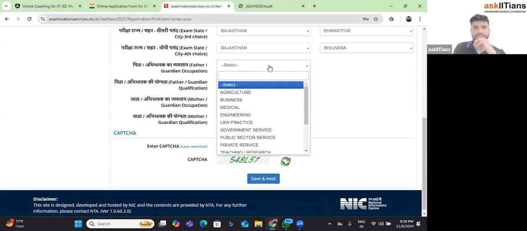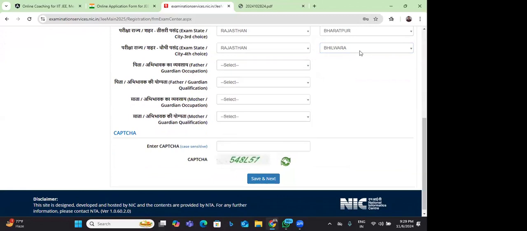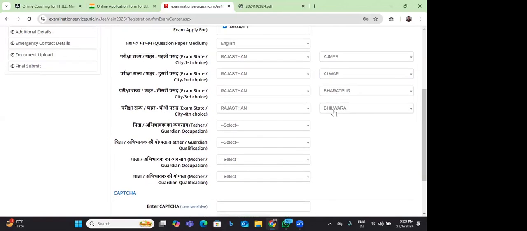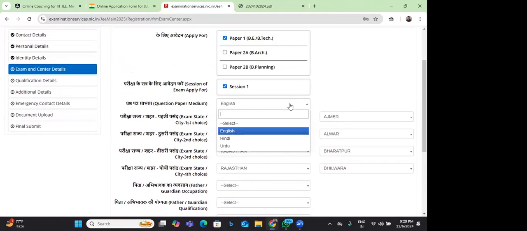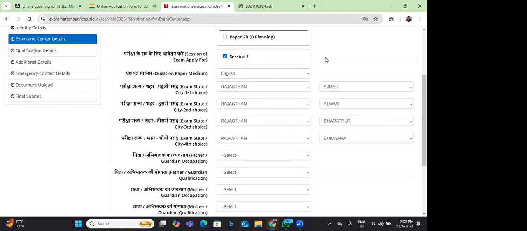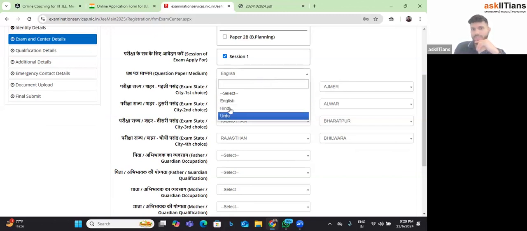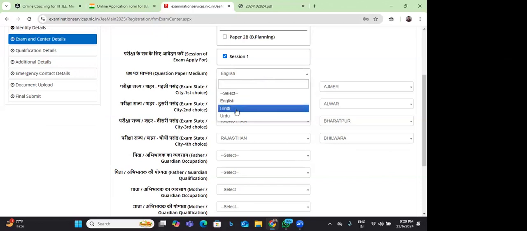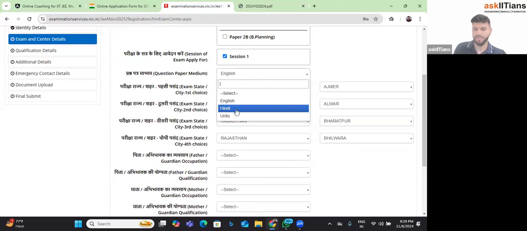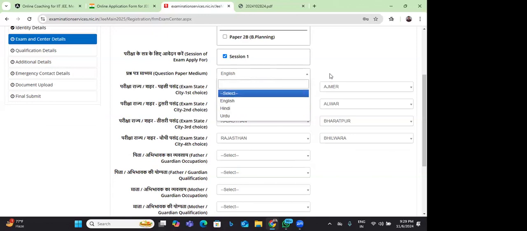Good. Now, yes, sir, please. In the case of choice of language, if we choose medium, if we choose any regional language like Hindi or Tamil, do I get questions both in English as well as regional language or only the regional language? In the question paper, you can see over here that they have given three options: English, Hindi, and Urdu only. So you can get the question paper only in three languages. They have not given any option of regional language. Okay, thank you so much.